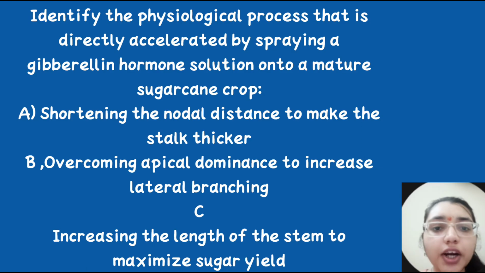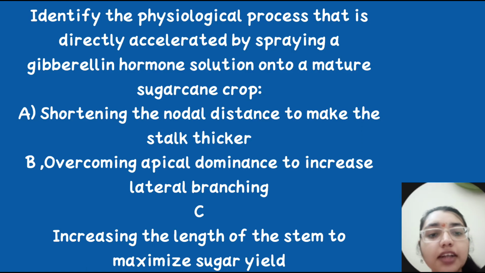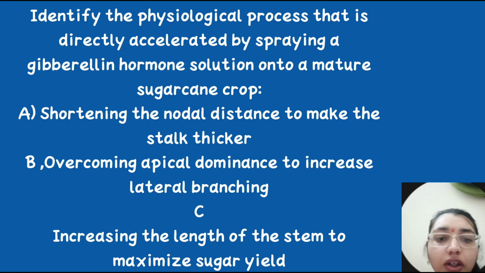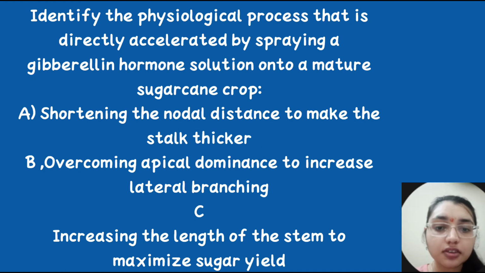Here we have to identify the physiological process that is directly accelerated by spraying a gibberellin hormone solution onto a mature sugarcane crop. Option A is shortening the internode distance to make the stalk thicker. Option B is overcoming apical dominance to increase lateral branching. Option C is increasing the length of the stem to maximize the sugar yield. So here the correct answer is increasing the length of the stem to maximize the sugar yield. Now why? Let's see.